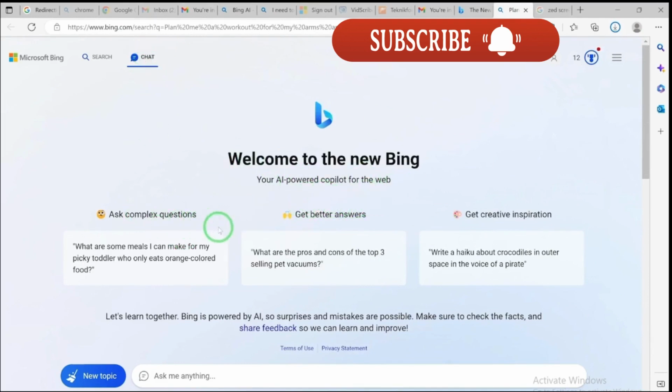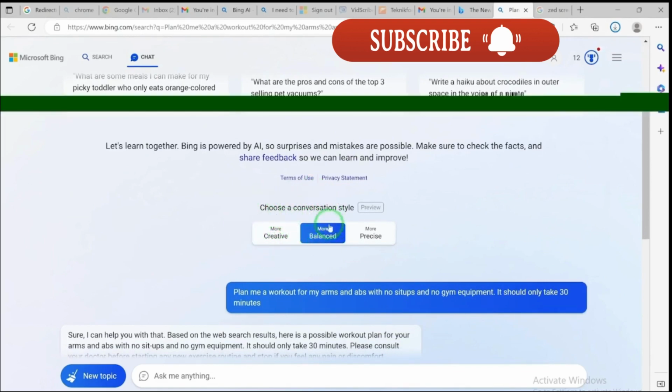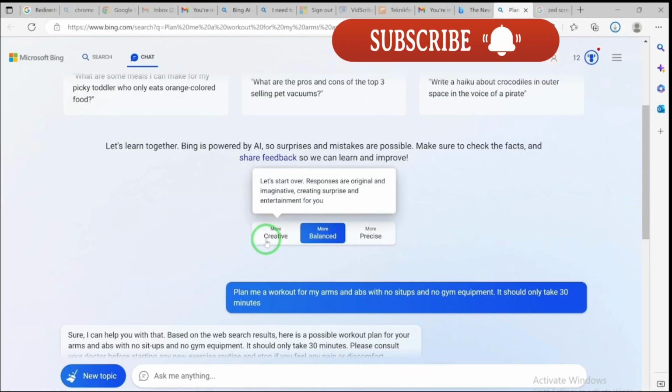Ask complex questions, get better answers, and get creative inspiration. So it depends on you. There are different types of conversation styles to choose from. You can be more creative, more balanced, or more precise. In each case, if you hover over it, you see what it is capable of doing.